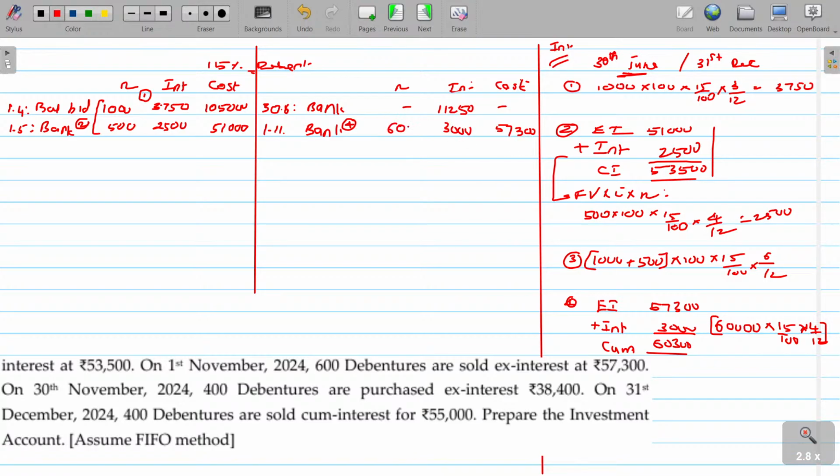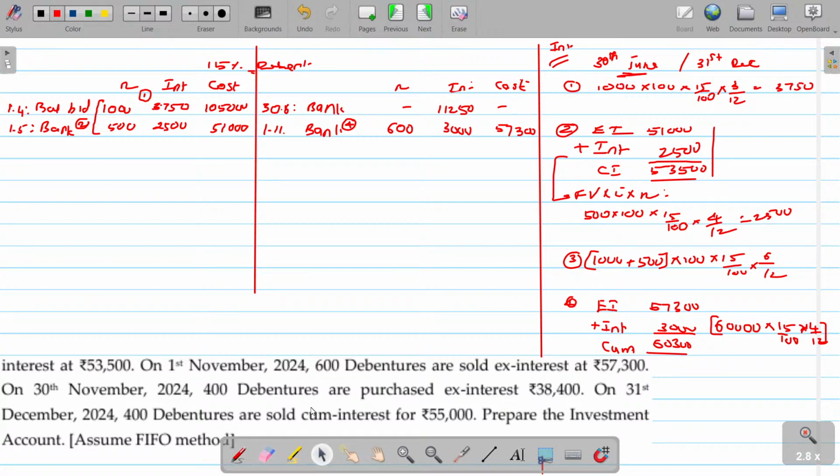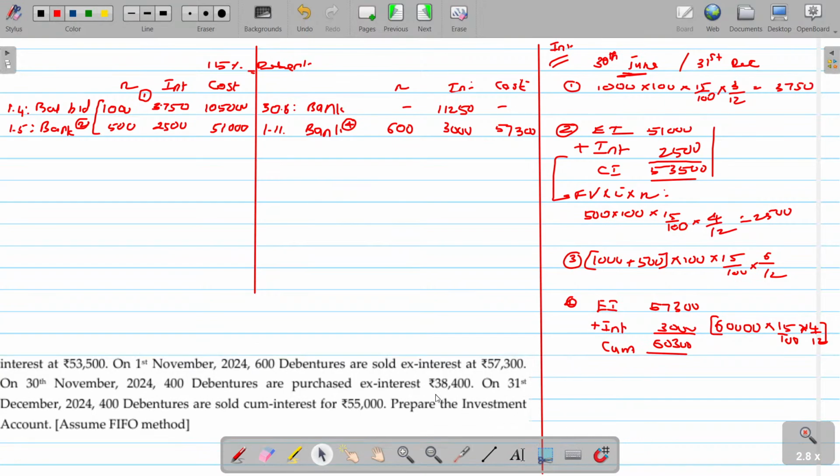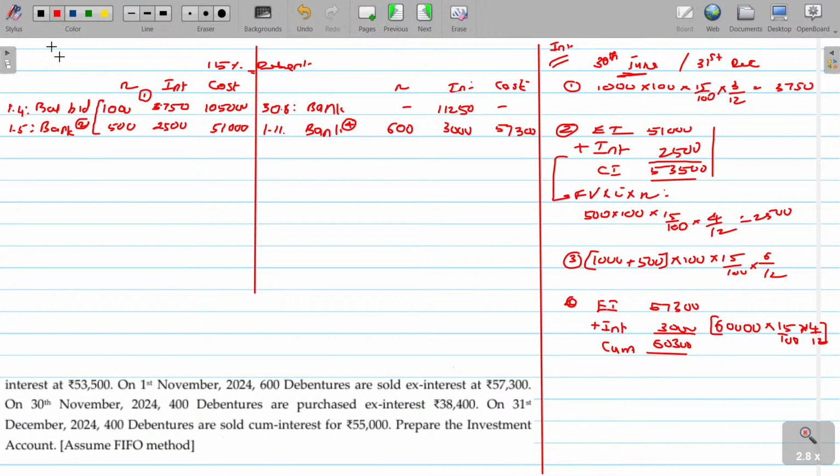Now the number of debentures sold being 600, tell me whether you get profit or loss because of this. How do you calculate the profit or loss? Ex-interest sale price minus ex-interest purchase price. The ex-interest sale price being 57,300.